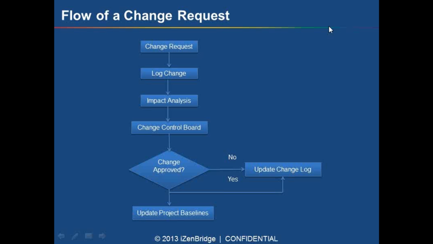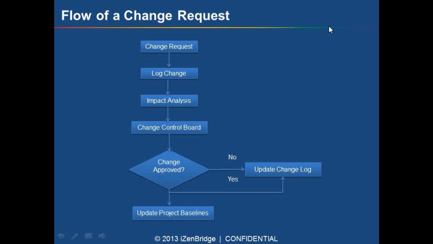You have to see the impacted objects, what all needs to be updated by this, what all documents need to be updated by this, what is the impact on schedule, what is the impact on quality, because you may need to go for the code reviews again, what is the impact on cost. So in that analysis, for a change we have to see how the other project constraints will be affected by this. And once we are done with the impact analysis, we are going to present our change request and impact analysis to the change control board so that they can take the decision. Impact analysis here is going to support the change control board in taking the decision.